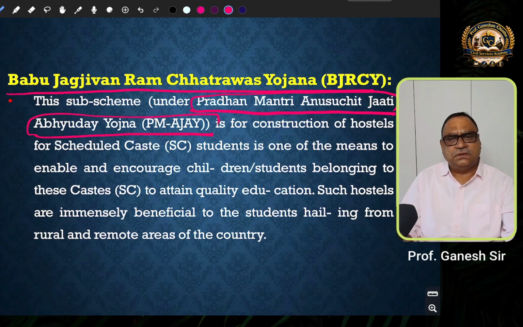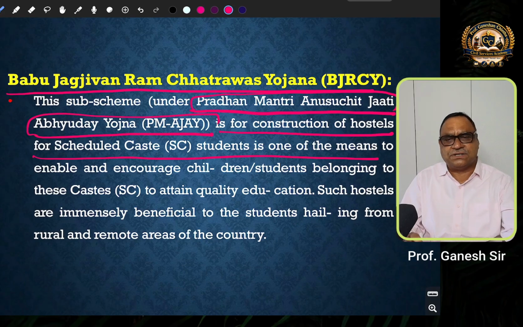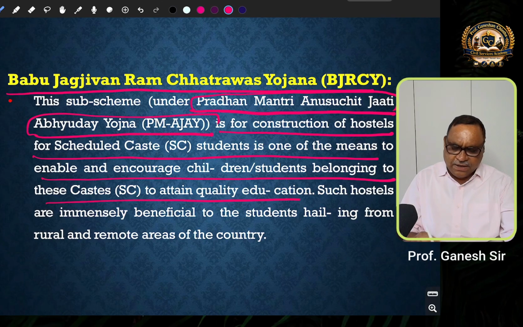So now this Babu Jagjeevan Ram Chhatravas Yojana has been brought under the umbrella of Pradhana Mantri Anusuchit Jati Abhyuday Yojana. So the main objective of the Babu Jagjeevan Ram Chhatravas Yojana is the construction of hostels for scheduled caste students, which is one of the means to enable and encourage students belonging to scheduled castes to attain quality education.